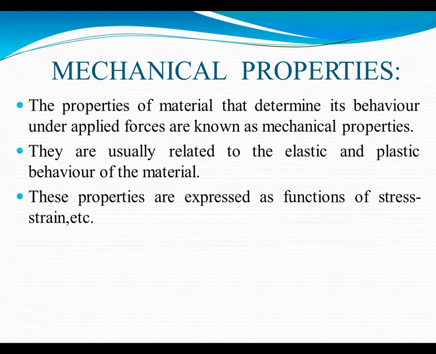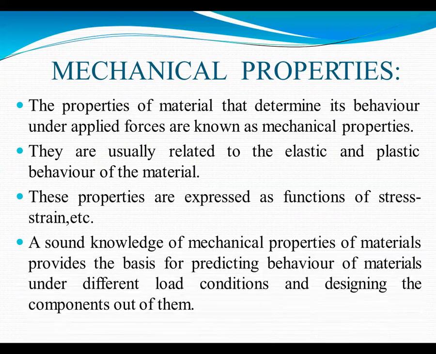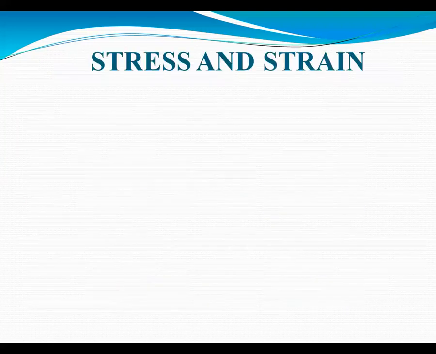They are usually related to the elastic and plastic behavior of a material. These properties are expressed as a function of stress and strain, etc. A sound knowledge of mechanical property of a material provides the basis for predicting the behavior of a material under different load conditions and designing components out of them.